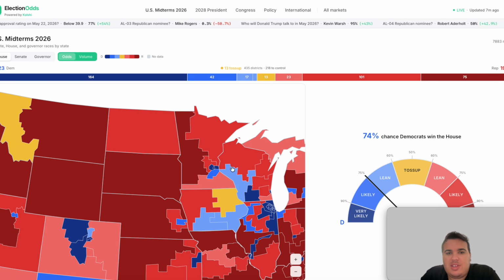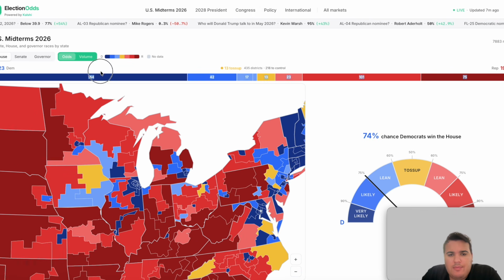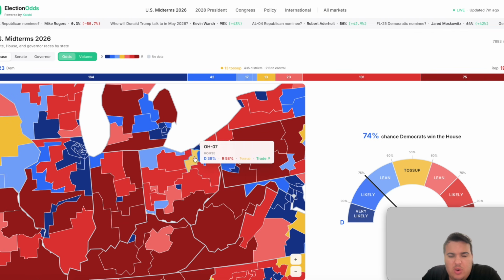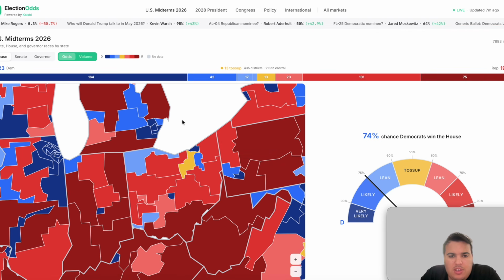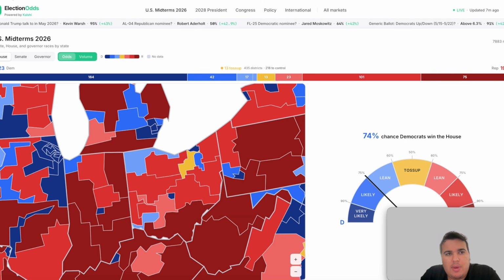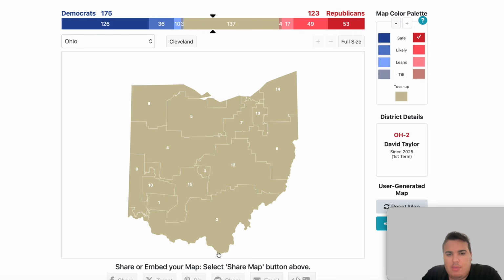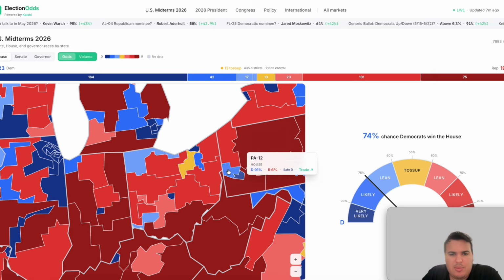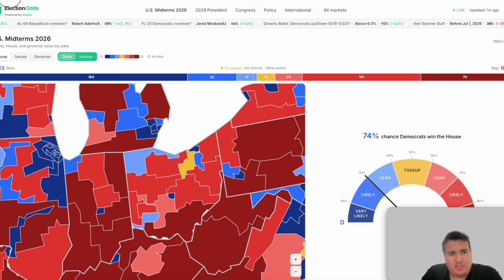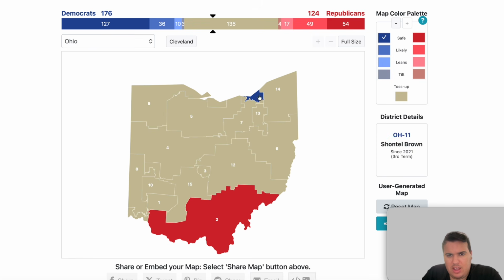Okay, now we can go to the state of Ohio. Ohio is going to be interesting as this map has also been redrawn from the 2024 map. So some of the changes here, we have one safe district in the second for the Republicans, so we can go ahead and make that district safe R. We have a safe blue Democratic district in Cuyahoga in the 11th district. We can add that one in here as well.